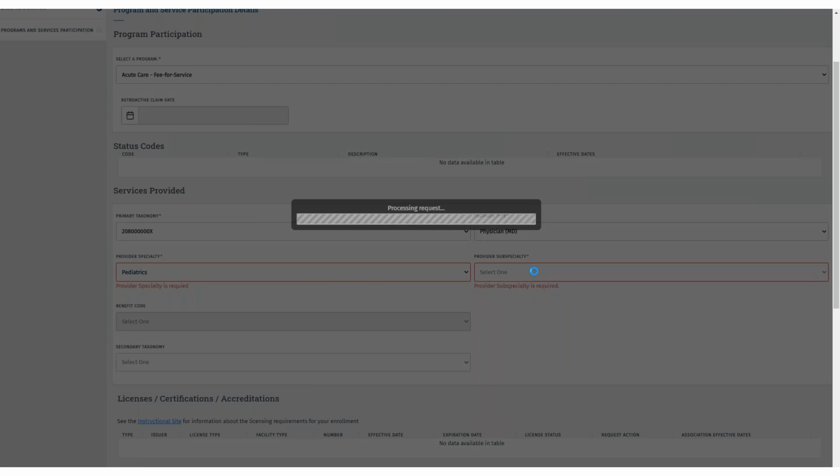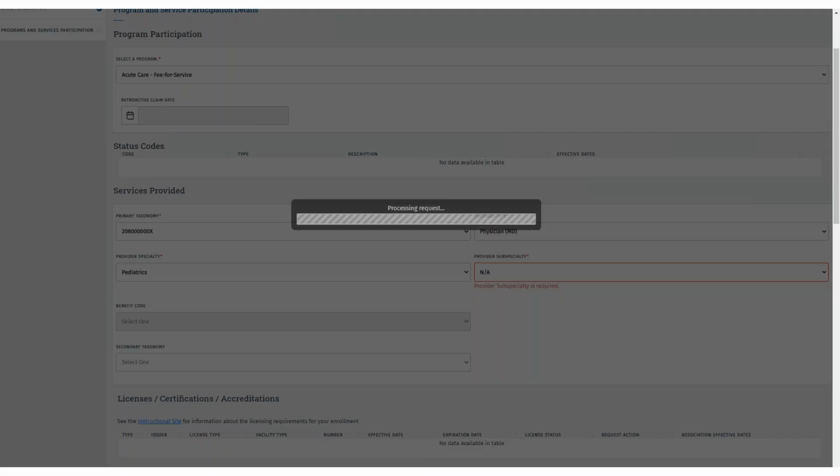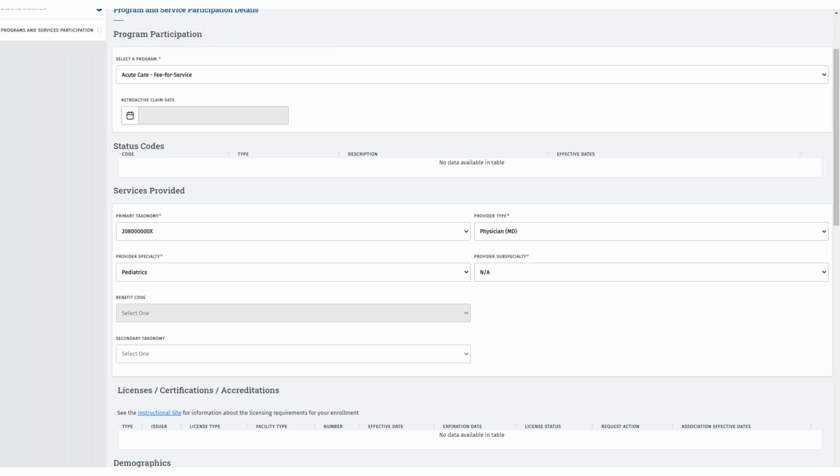Keep in mind, if the correct provider type is not populating, you will need to add an appropriate taxonomy in PEMS, updating the taxonomy using the link we reviewed earlier on the provider information page. Once an eligible taxonomy is reflected that is applicable for your provider type, the correct provider type will display in PEMS.